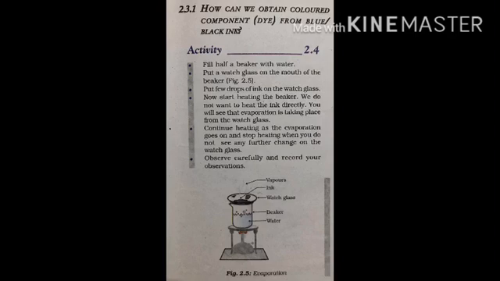Now the question arises, what do you think has evaporated from the watch glass? Is there a residue on the watch glass? And what is your interpretation? Is ink a single pure substance? Is it a mixture? In conclusion, we find that ink is a mixture of dye in water. Thus, we can separate the volatile component, the solvent, from its non-volatile solute by the method of evaporation. It means when we heat the ink on the watch glass, then the water gets evaporated from there.